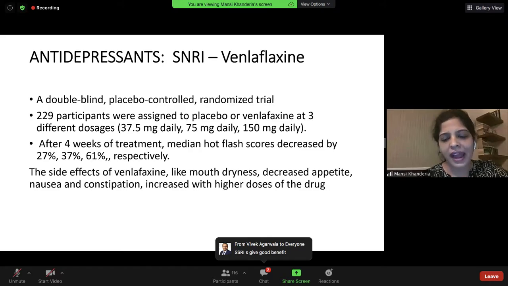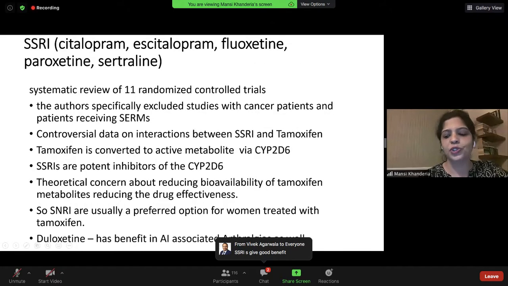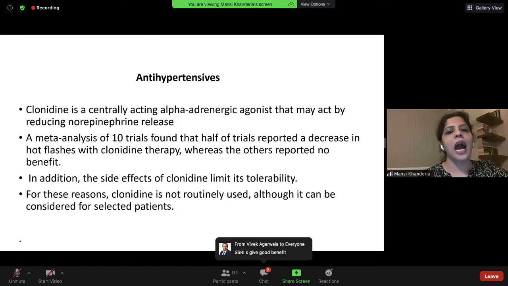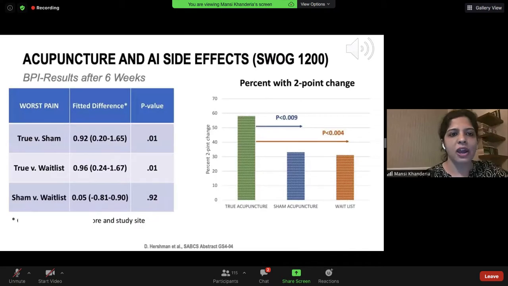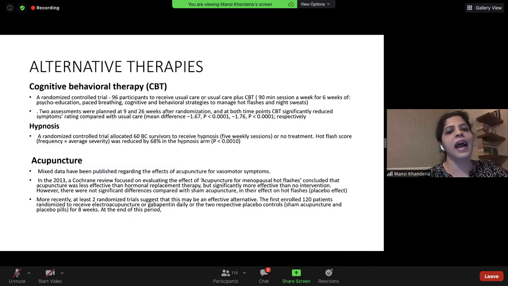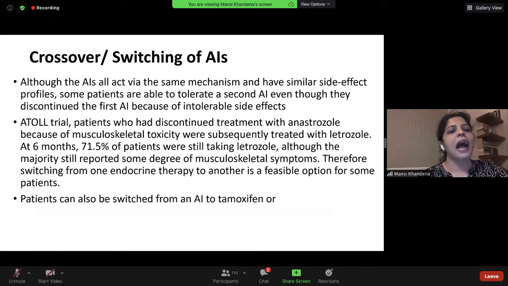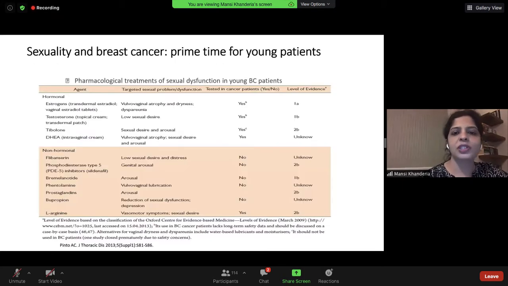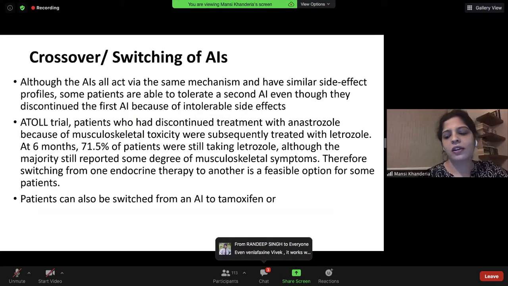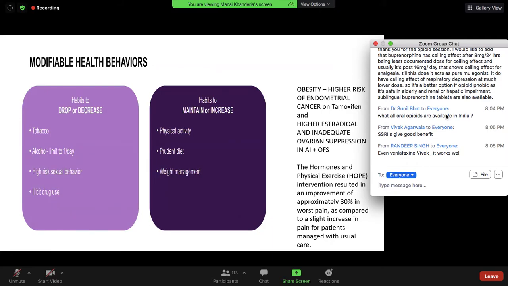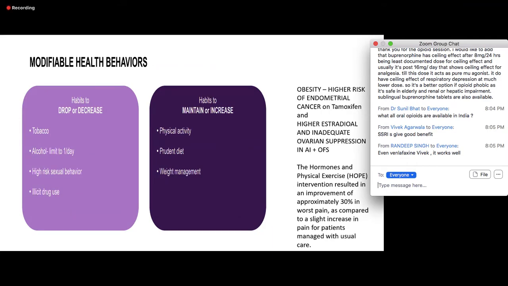In antidepressants, venlafaxine is the main drug which we should start using, especially in patients who are on tamoxifen. Gabapentin works in all. Alternative therapies work in all. Acupuncture has shown benefits in AI-related pain, and there are local estrogen formulations available for the gynac side effects. Switching from one AI to another drug is also beneficial in some patients. And of course, lifestyle changes have to be re-emphasized again and again, especially loss of weight.